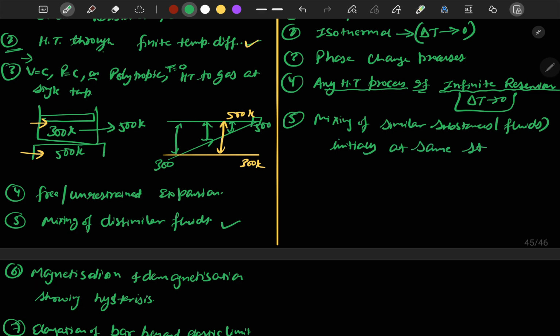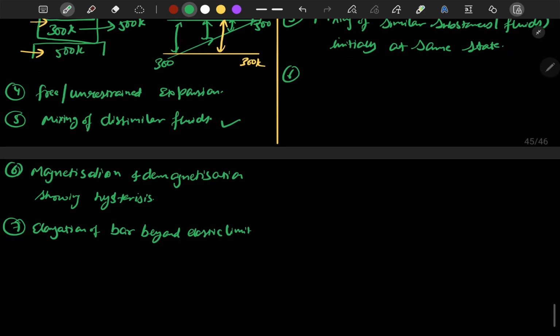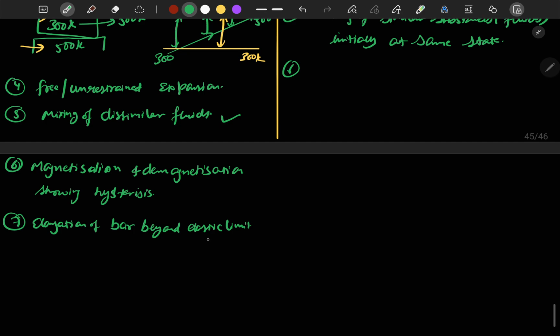If the state is different, then the process will be irreversible. And as in the last point we talked about elongation of bar beyond elastic limit being irreversible, elongation of bar within elastic limit is reversible.